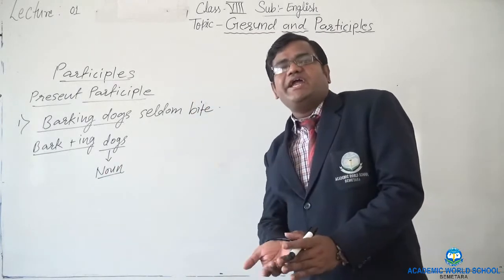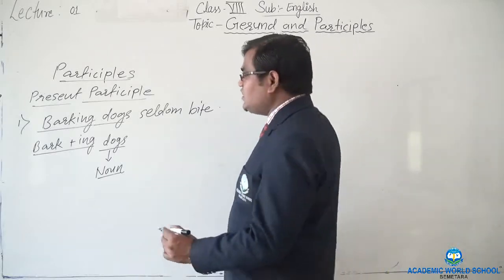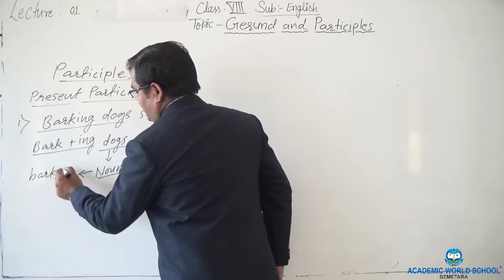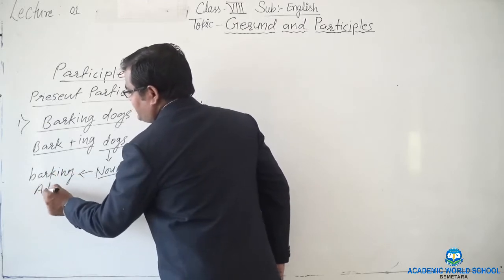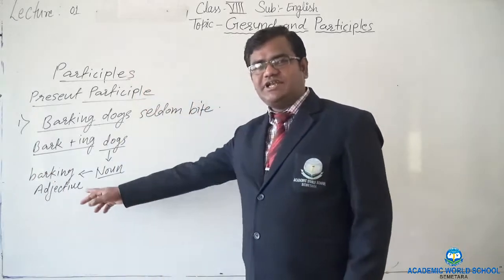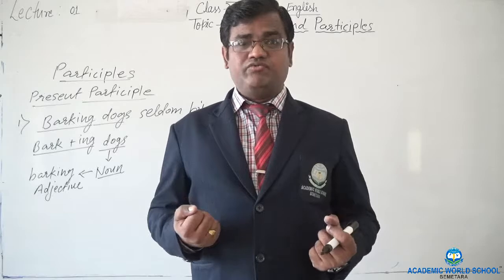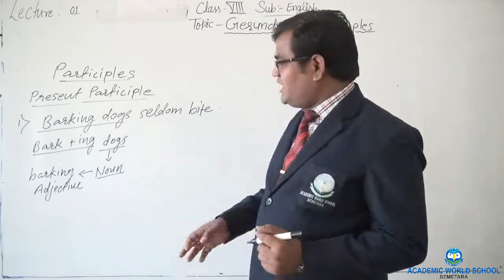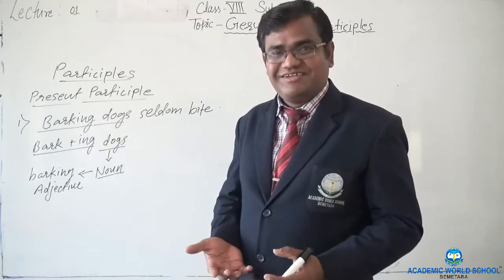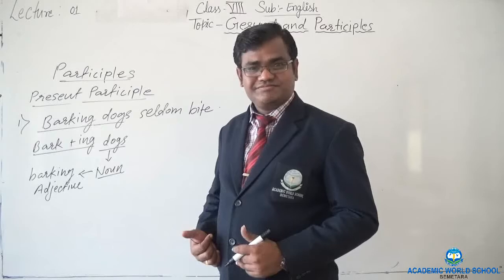So what is barking adding? It is telling something more about the dog, that the dogs are barking, and therefore it is functioning here as an adjective. Right? Is it a noun now? No, because nouns stand independently. We can talk about a noun, but about adjectives we cannot talk independently. You cannot make any sentence beginning with handsome.